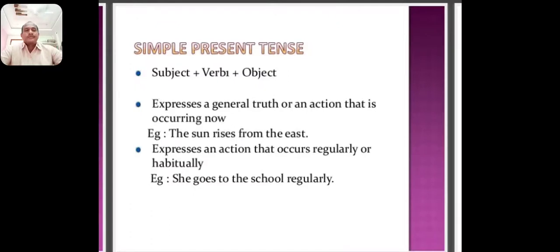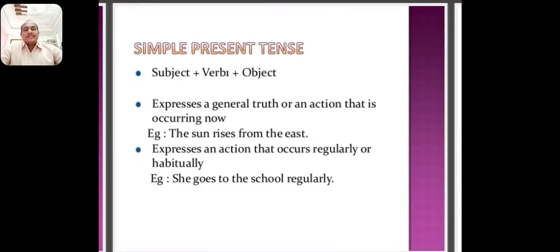And also it expresses universal truths. Simple present tense is used to express universal truths. For example, the sun rises in the east. The earth is a planet in the solar system. Mount Everest is the highest peak in the world. These are the universal truths. That's why we use simple present tense.